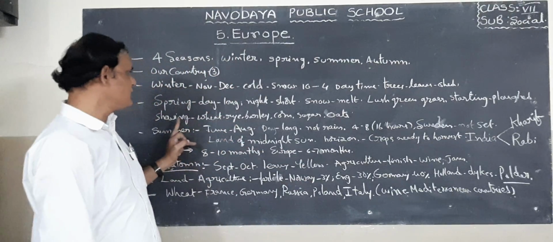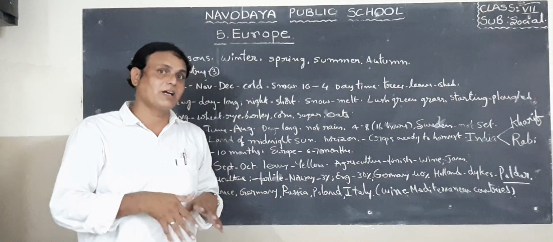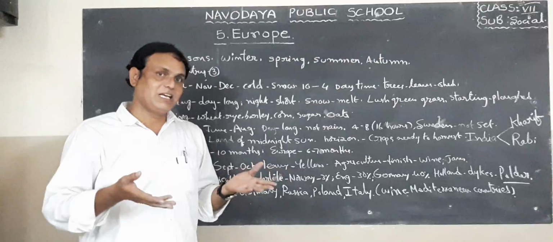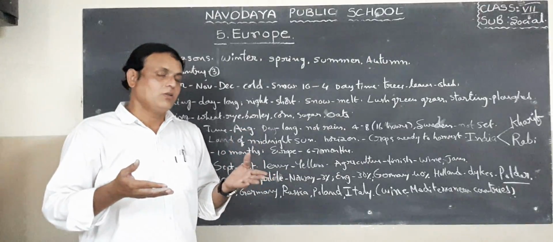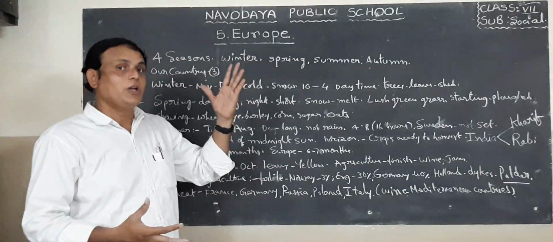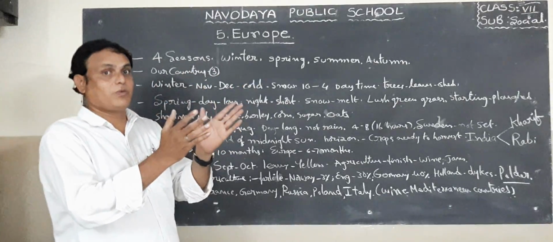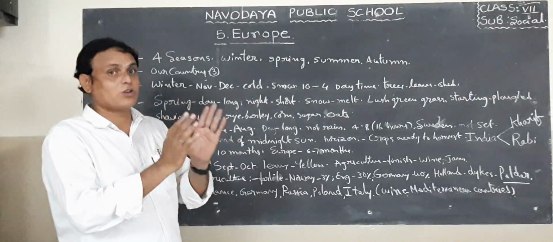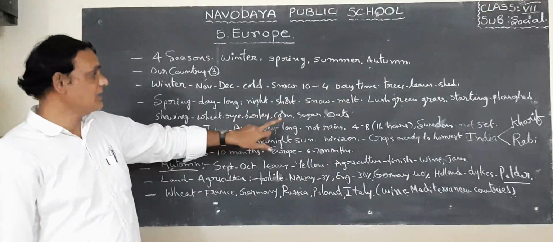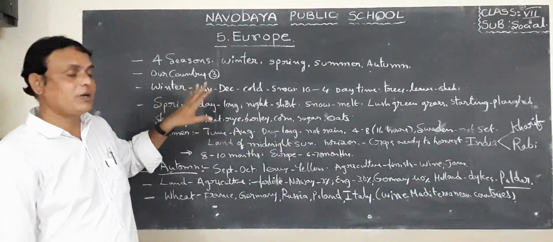So sowing seeds, what kind of crops are growing there? For example, what kind of crops are growing in our country? Wheat, paddy, sugar cane, red gram, green gram, chili. Many kinds of crops are growing in our country. Likewise, in European countries also they are growing some important crops because that atmosphere is suitable for those crops. Wheat, rye, barley, corn, sugar, oats. These are the main crops growing in European countries.